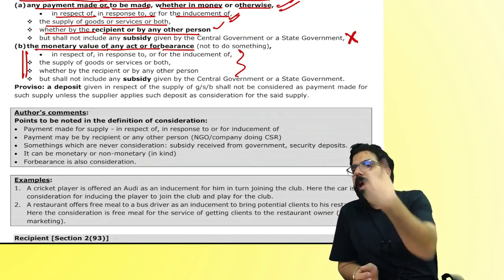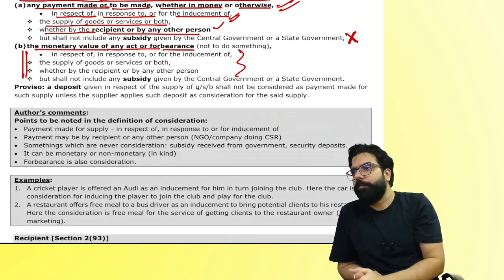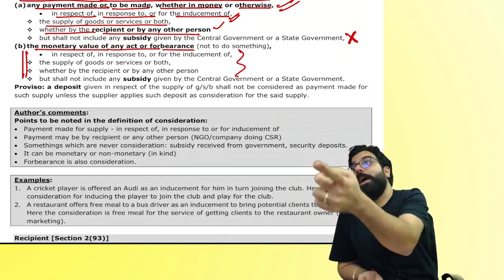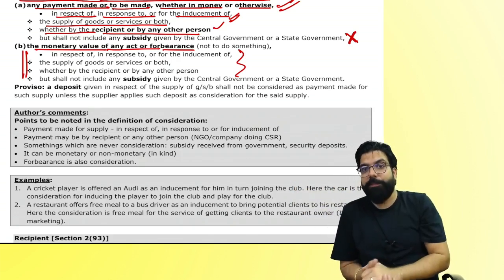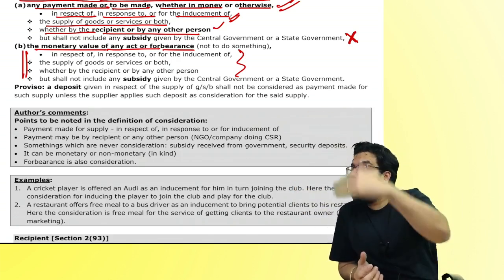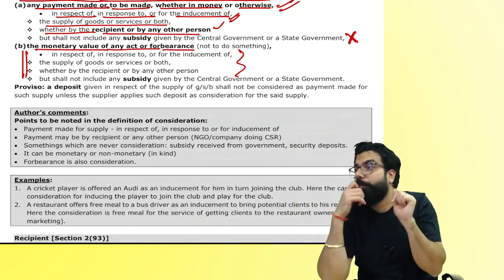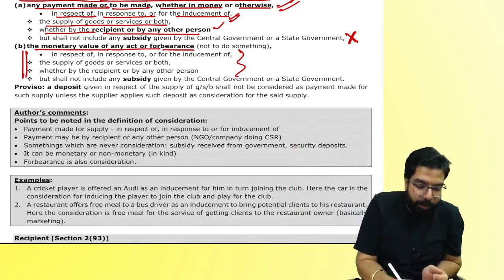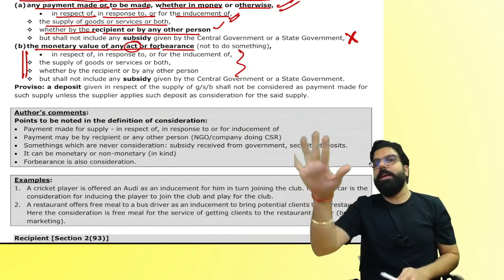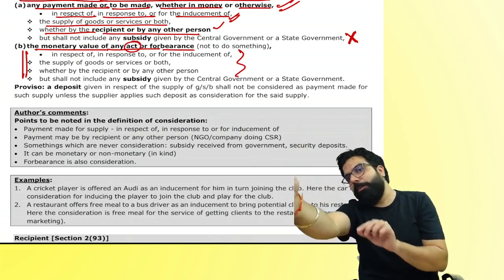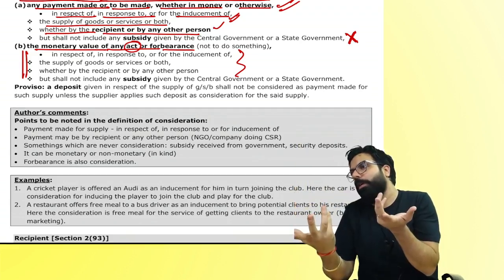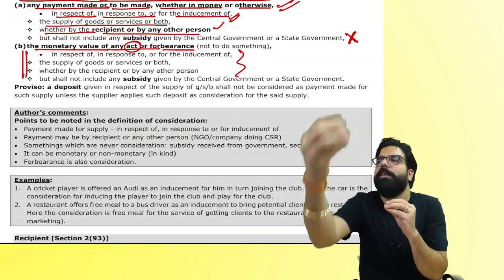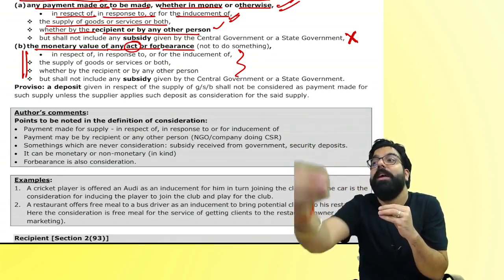I gave you the class. Jayant told me, sir, you give me the class, I'll clean your car only for classroom purpose. I gave the class. Jayant cleaned my car. Did he give me a consideration? What is the value? The monetary value of the act. Car cleaning is 500 rupees for example. So what is the consideration I've got? 500 rupees. So whether somebody gives you in cash, in kind, or does an act for you.